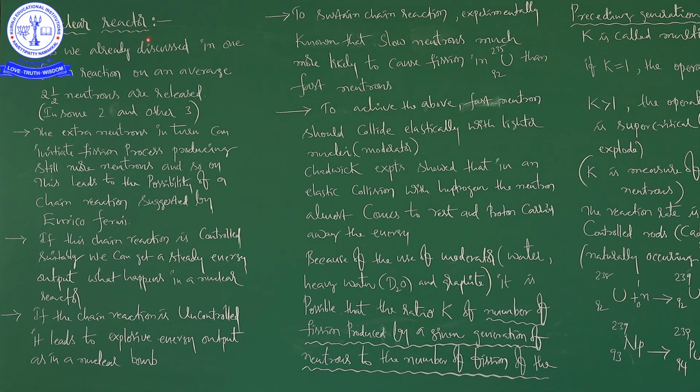Now we are going to discuss nuclear reactor. In our last class, we discussed nuclear fission: what is nuclear fission, examples of nuclear fission, and energy calculations. How much energy is released in one nuclear fission, we also completed in the last class. Now, we are going to focus on what a nuclear reactor is, how it works, what the use of a nuclear reactor is, etc.